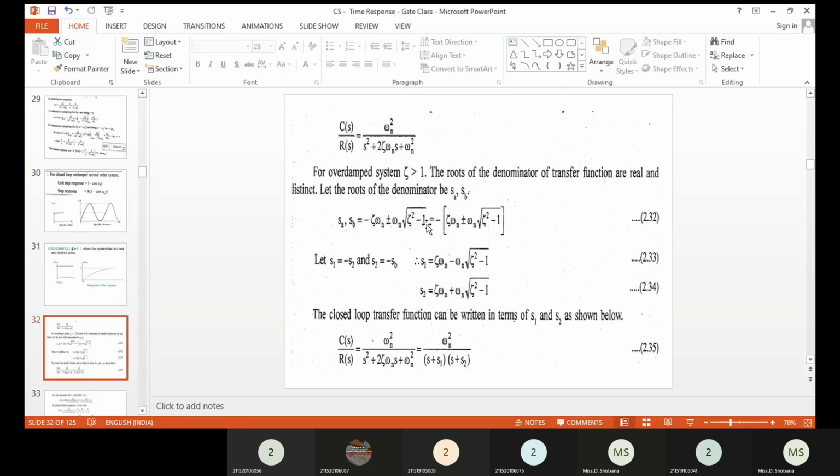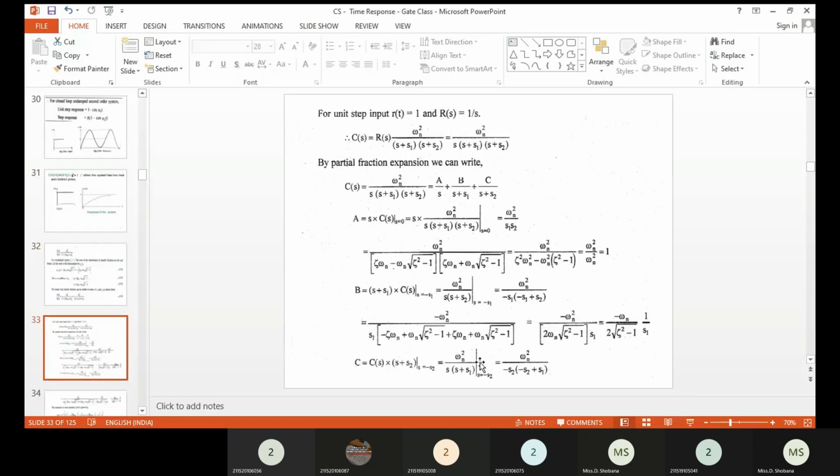So here the plus value will be S1, the minus value will be S2. So here we are getting S1 is equal to minus S, and S2 is equal to minus S, like that. We are going to consider the roots like this. Then you can substitute omega n square divided by (S plus S1)(S plus S2). Then you can take the RHS equal to that side and apply the partial fraction: A value, B value, C value.